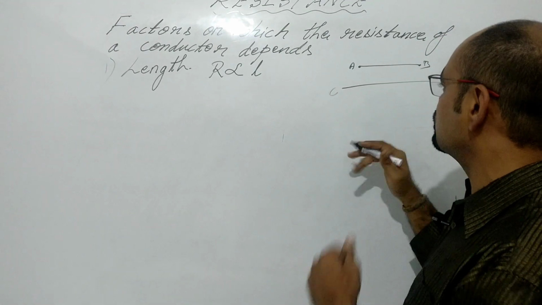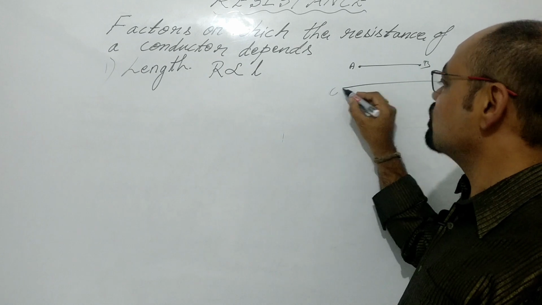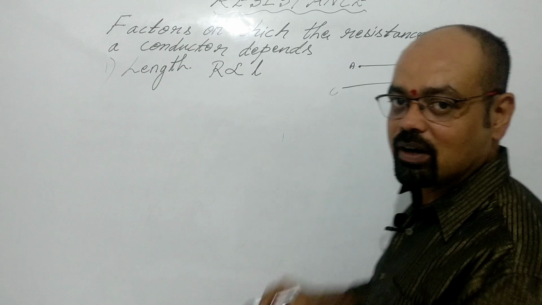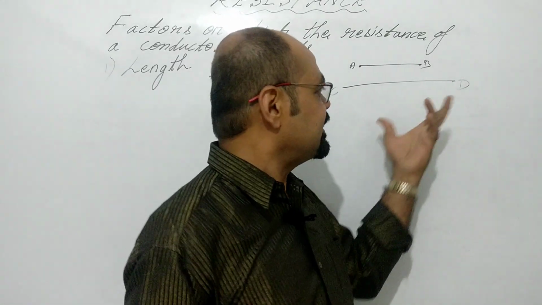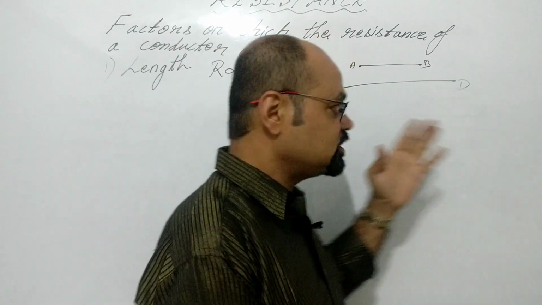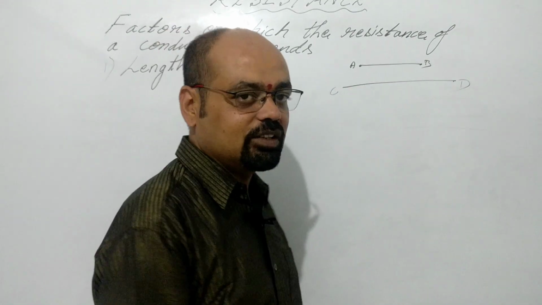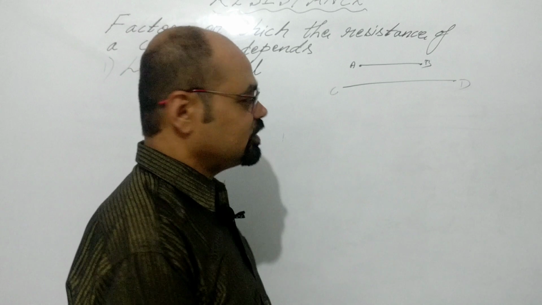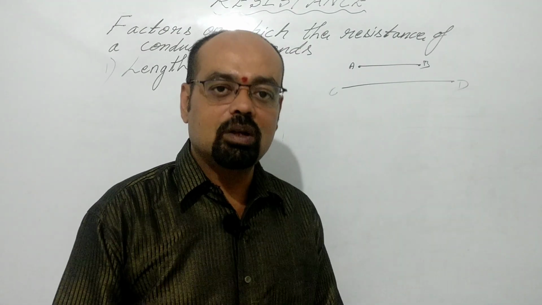Among these two, the resistance is more for the longer copper wire. It means if the length is increased, the resistance also increases. Resistance is directly proportional to length.